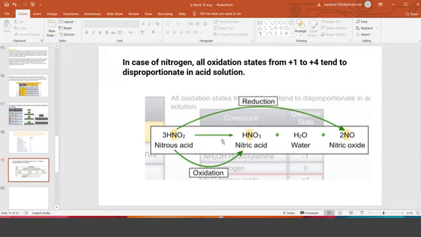So once again I am repeating, a disproportionation reaction is possible where there is a possibility of increase and decrease in the ON. Otherwise, no. In the case of H2O2, hydrogen peroxide, the possibility is there, but not in the case of water. So water will not go for the disproportionation reaction, whereas hydrogen peroxide can. With this, we have studied many trends today in group 15. Up to here, if any doubts are there, most welcome.